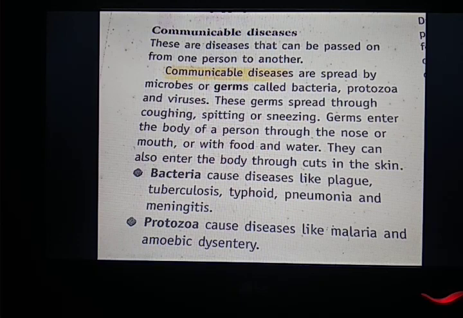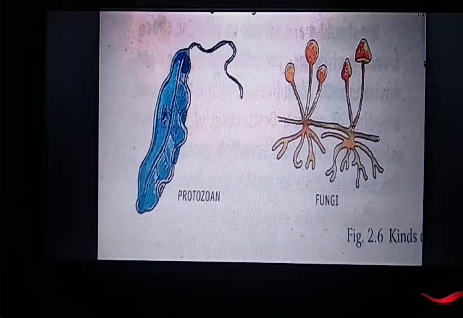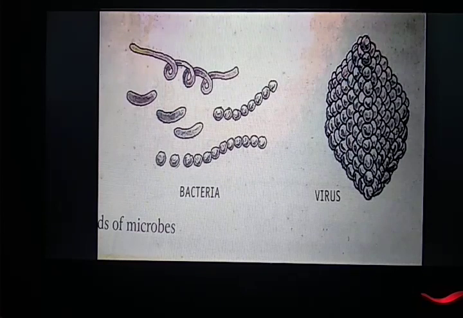Now there are four types of germs: protozoa. As you can see on my screen, see the picture of protozoa. Then next is fungi, third is bacteria, and virus. So these are the four different types of germs.